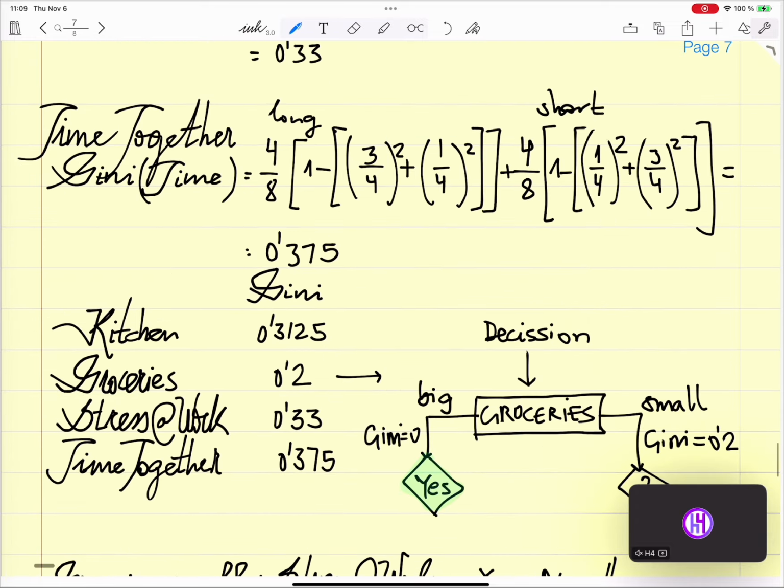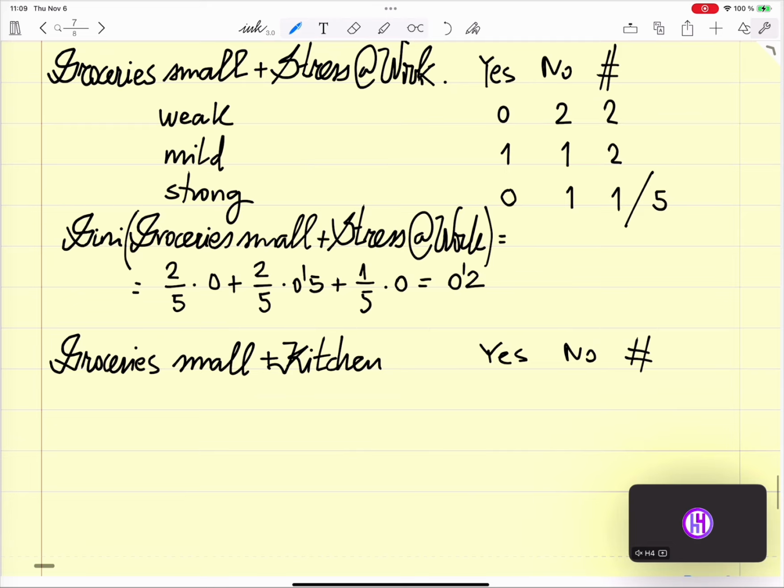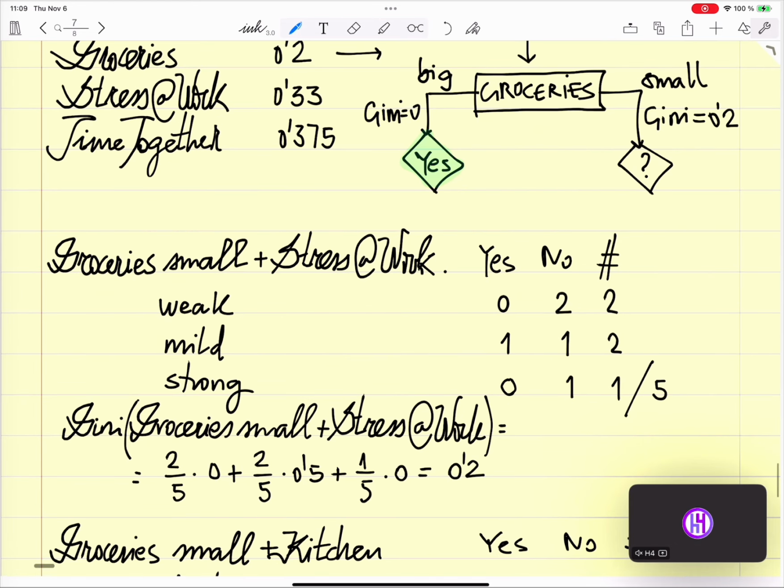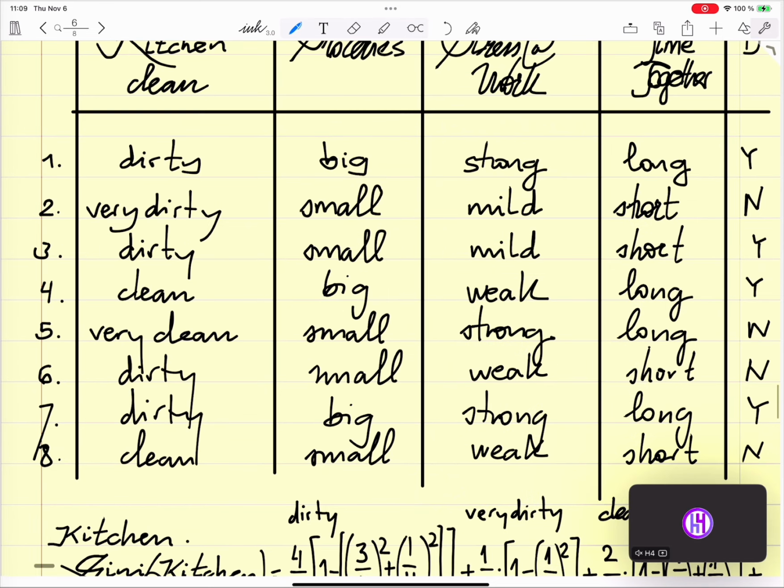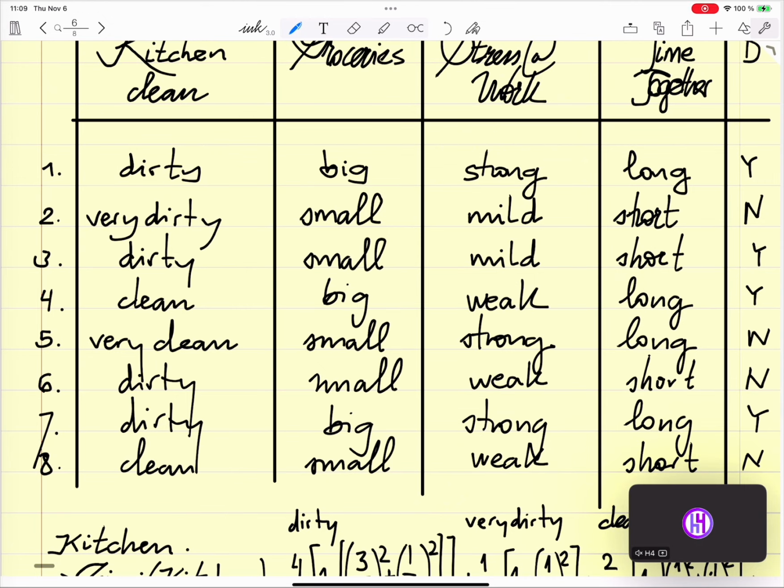So we have dirty, very dirty, clean, very clean. So for groceries, small and dirty, I have 2 times, and 1 is no, and 1 is yes.